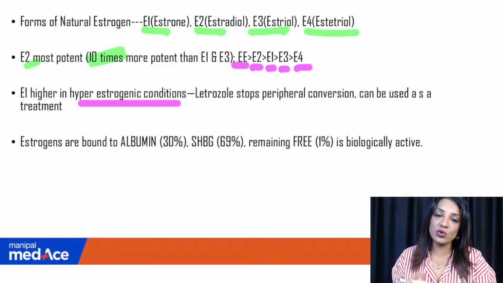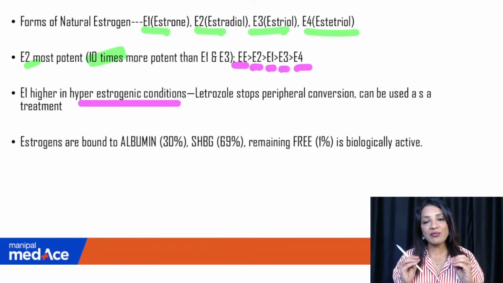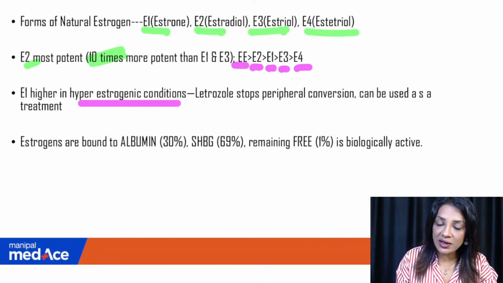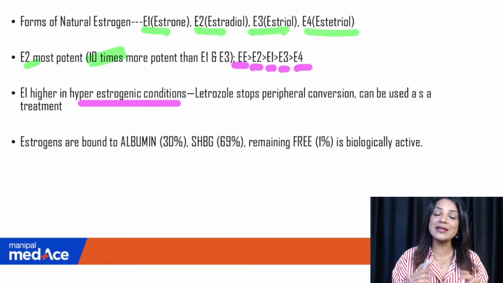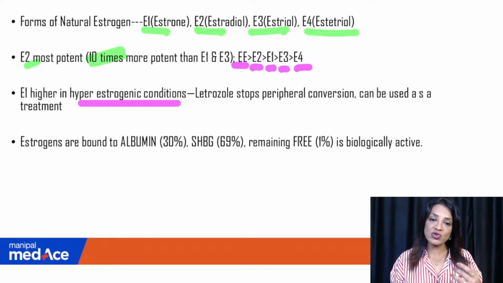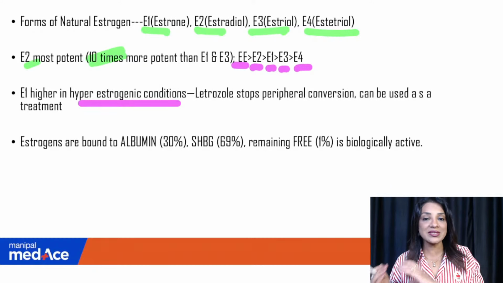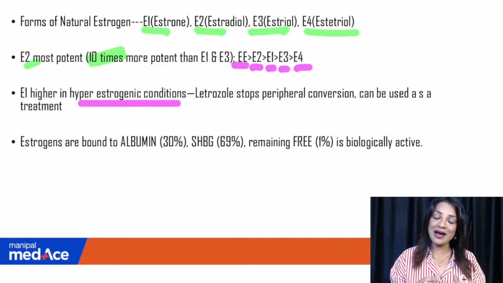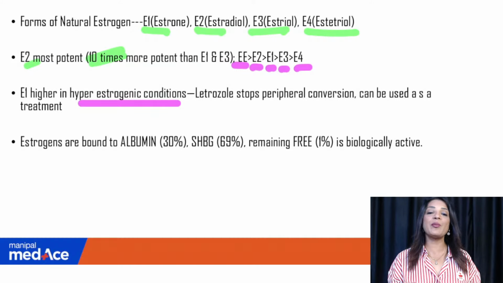So we avoid giving it to the postmenopausal women who just need a very little dose of estrogen to get rid of the hot flushes and the genitourinary syndromes. Now E1 is higher in the hyperestrogenic conditions, because why? E1 is directly coming from androgens. So in the fat, the androgens are getting converted into estrone, and this estrone travels to the ovary and gets converted into E2, right? So estrone is higher whenever the patient is fat, whenever the patient has fibroid.